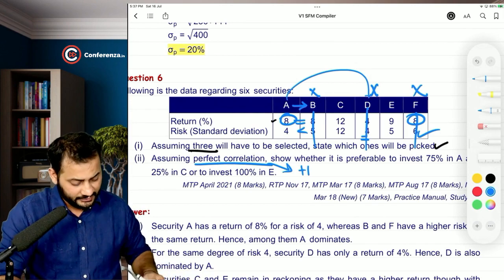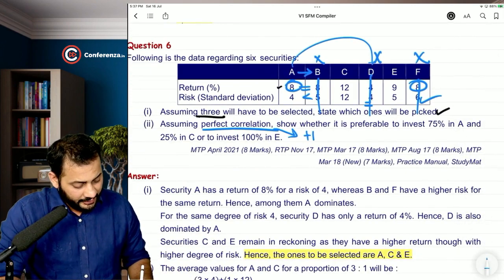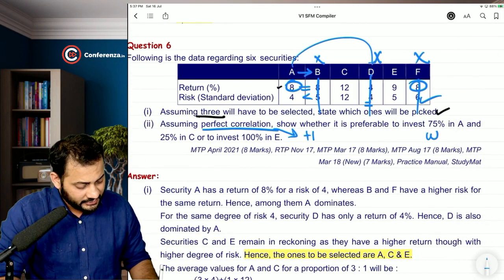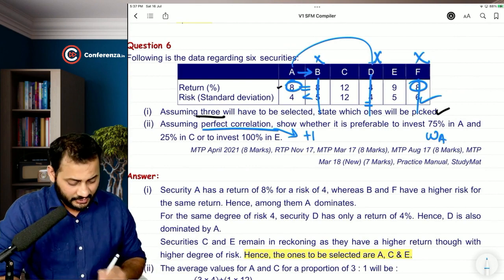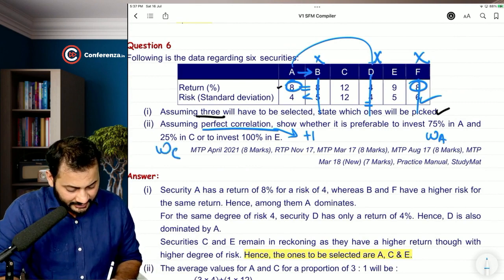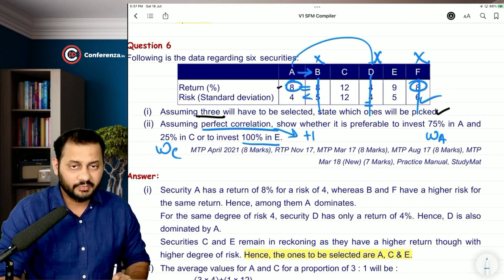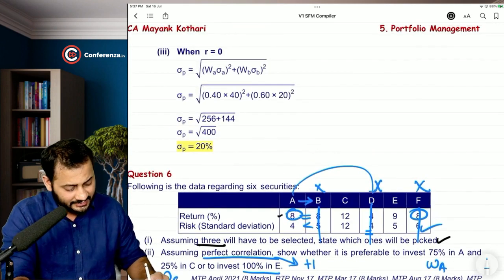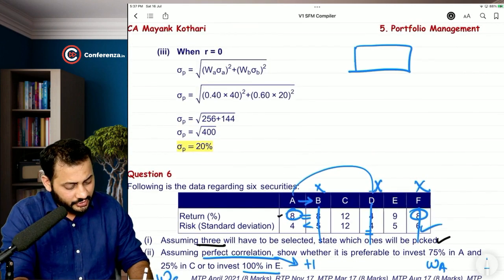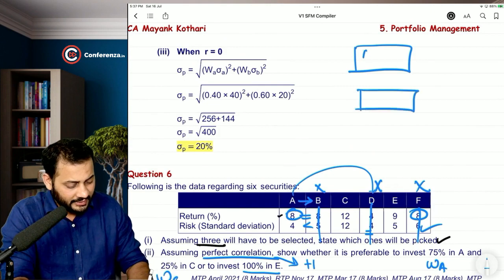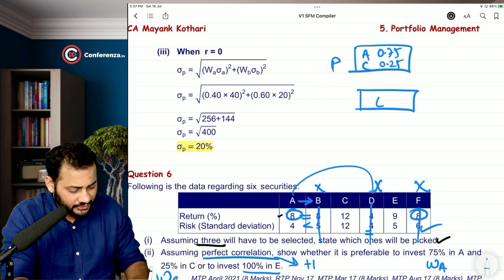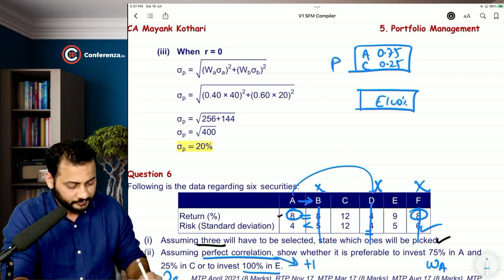Still, let's check whether it is preferable to invest 75% in A and 25% in C, or invest 100% in E. Now what they are asking you is whether you should create a portfolio of A and C with 75 and 25%, or whether you should keep investment in E 100%.